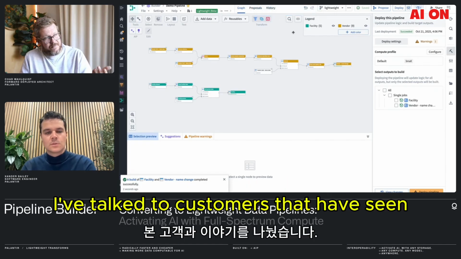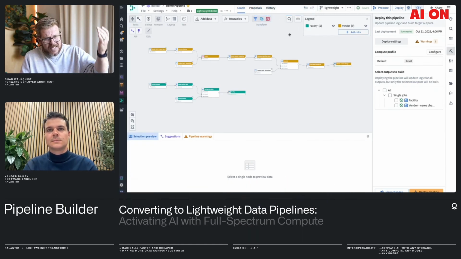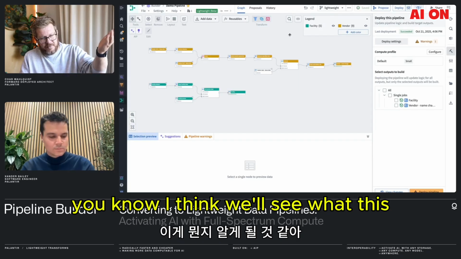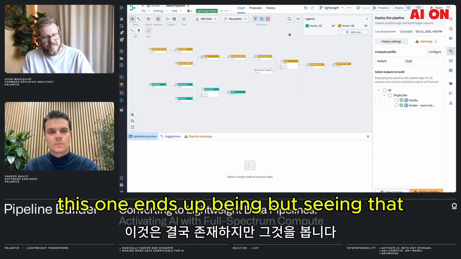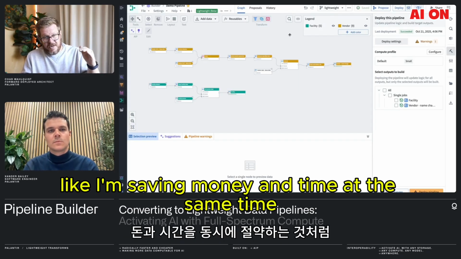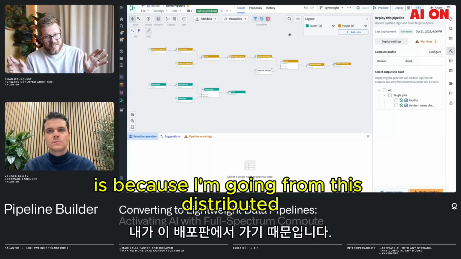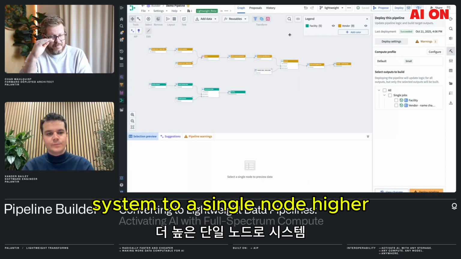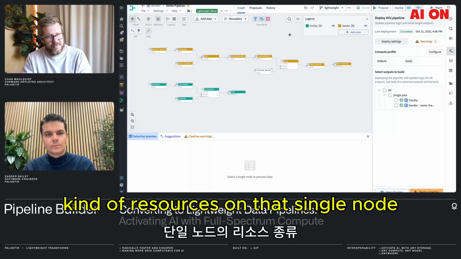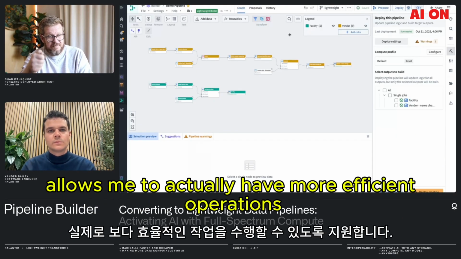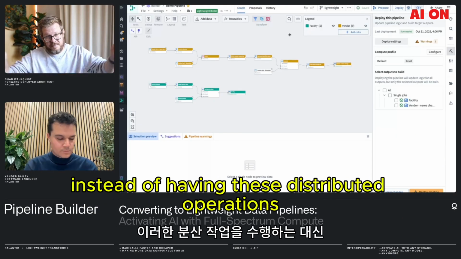Because I've talked to customers that have seen 10 minutes to 2 minutes. I think we'll see what this one ends up being, but seeing that I'm saving money and time at the same time, I think that is the big differentiator. And I think you can confirm this with me, it's because I'm going from a distributed system to a single node with higher resources on that single node, which allows me to have more efficient operations instead of having these distributed operations.